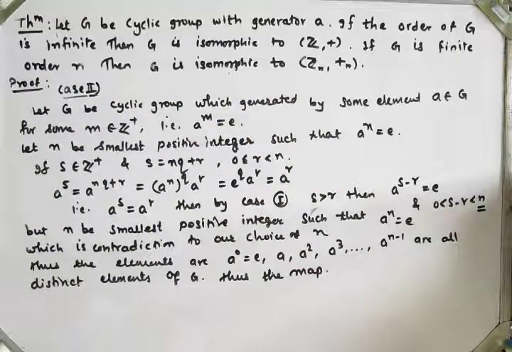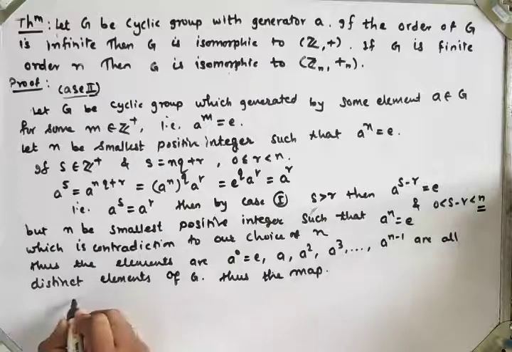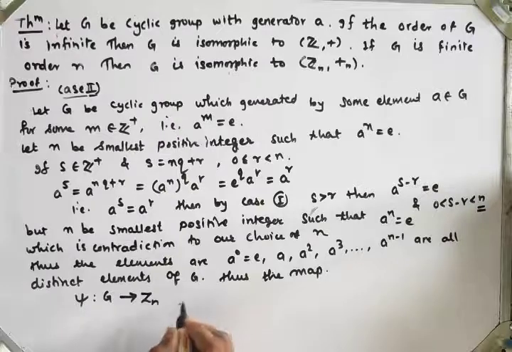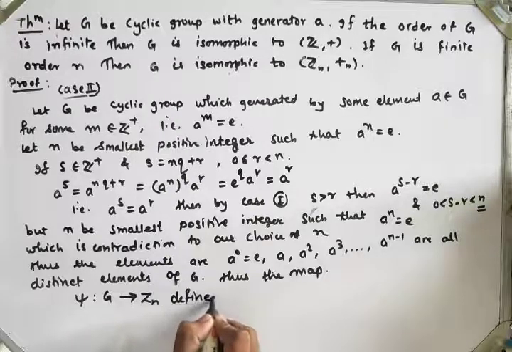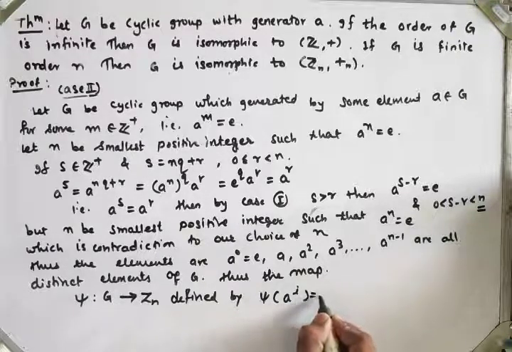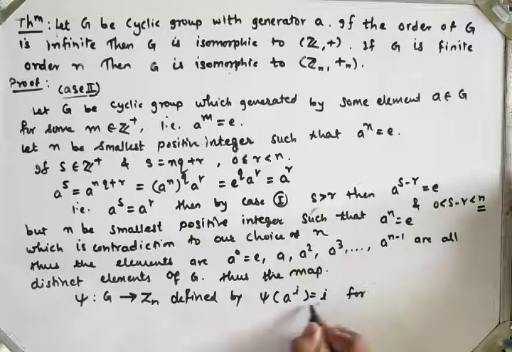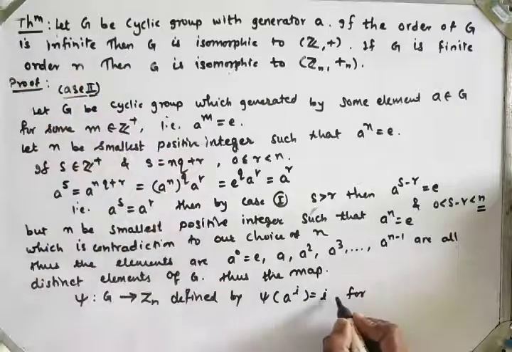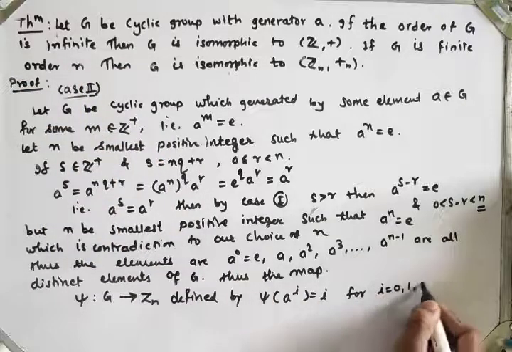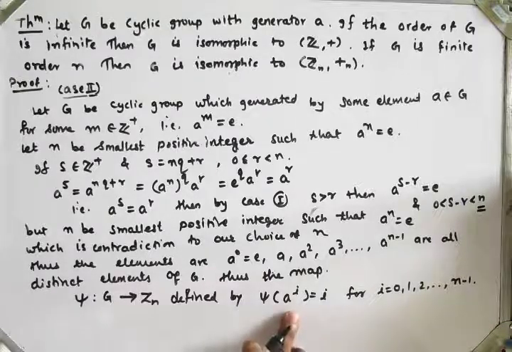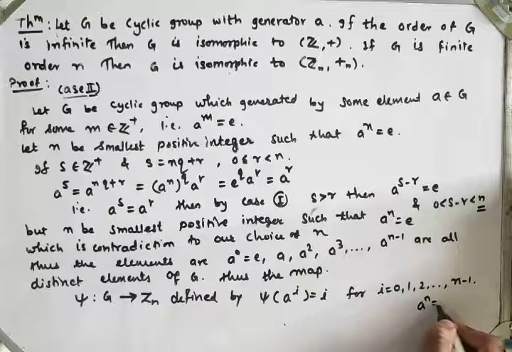So we will define the map psi from G to Zn under addition modulo n, defined by psi of a raised to i is equal to i, for i from 0, 1, 2, and so on up to n minus 1, because the order is n, which means a raised to n is equal to identity.